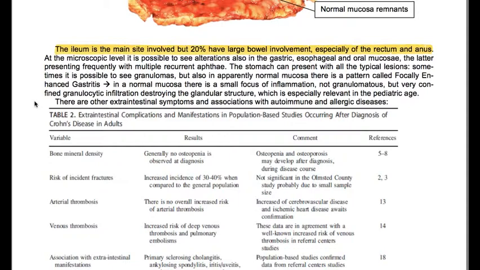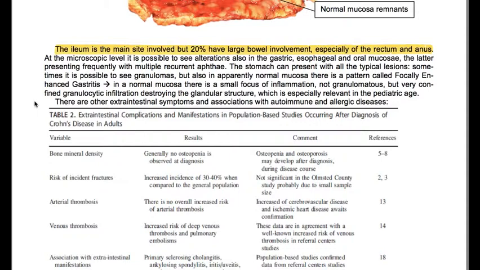At the microscopic level, it's possible to see alterations also in the gastric, esophageal, and oral mucosa, the latter presenting frequently with multiple recurrent aphthae. The stomach can present with all the typical lesions. Sometimes it's possible to see granulomas, but also in apparently normal mucosa, there is a pattern called focally enhanced gastritis.